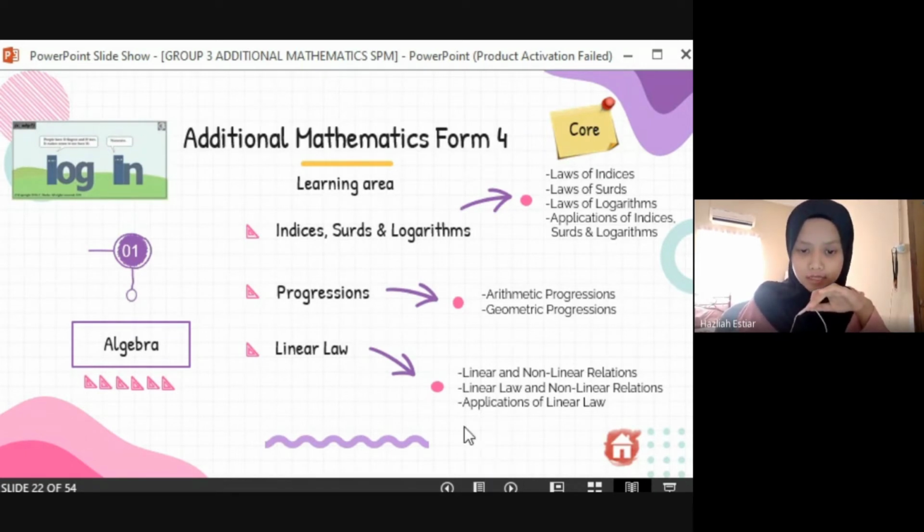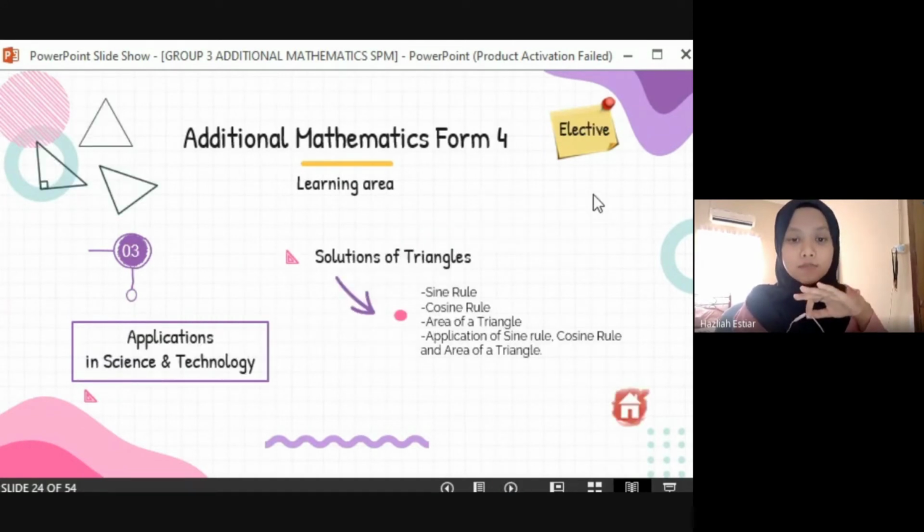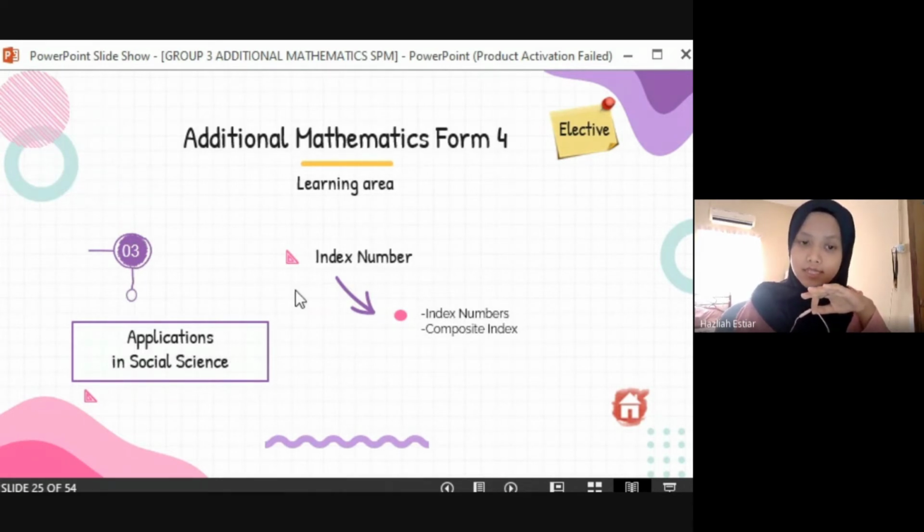Let's move to the second learning area, which is geometry. In geometry Form 4, students will have 2 topics, which are coordinate geometry and vectors. And for the elective topics in Form 4, in application in science and technology, students will have solution of triangles, and index number for application in social science. So as I have stated here, these are electives for students to take. So that's all for the Form 4 learning areas.